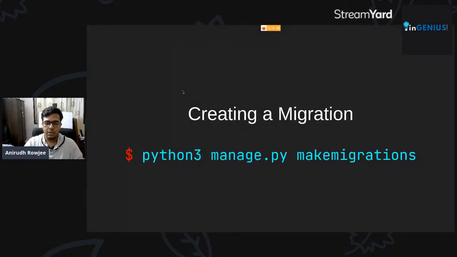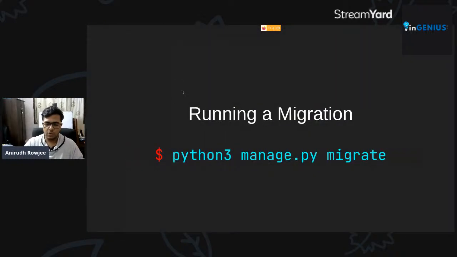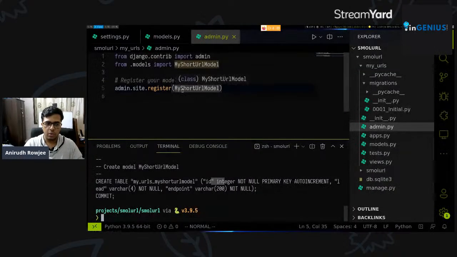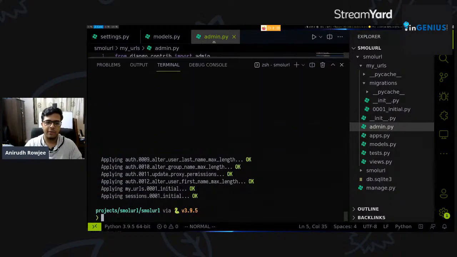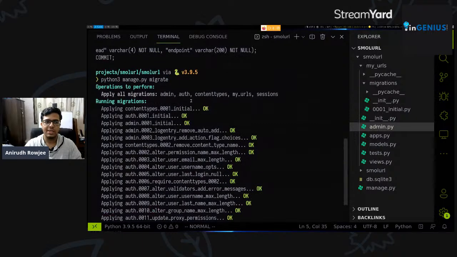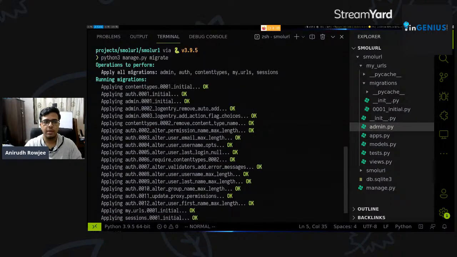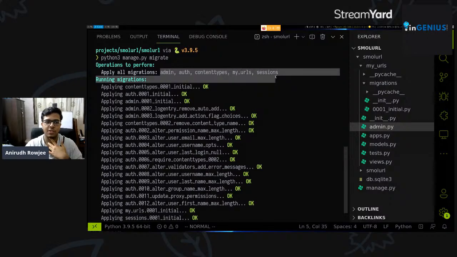All right. So now that we've made our migrations and Django knows which changes to make, it's a simple matter of applying these changes. So we'll go ahead, we'll do python3 manage.py migrate. And now that you run this, you should see a flurry of output on your screen. Let's just take a second to look at what's going on, right? So it says there are operations to perform. So we're applying all migrations on some of the inbuilt apps that came with Django. You have admin, you have auth, you have contenttypes, you have my_urls and sessions.